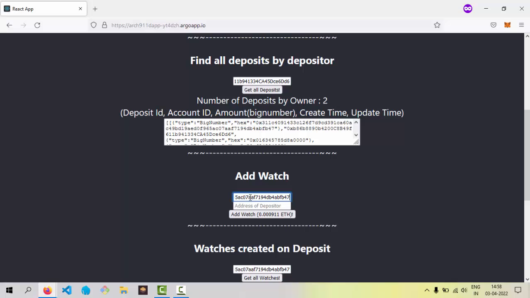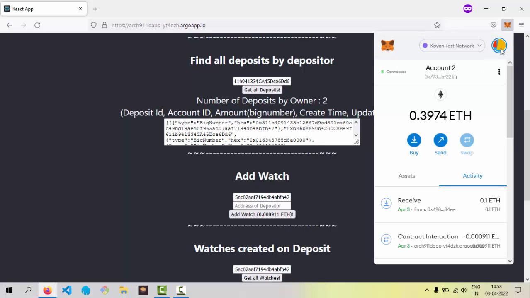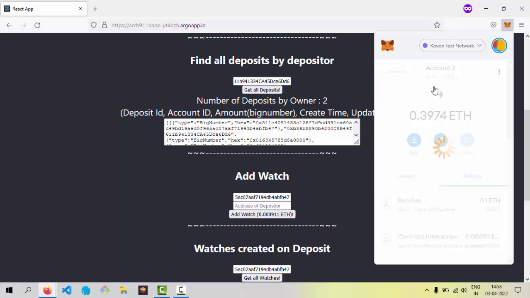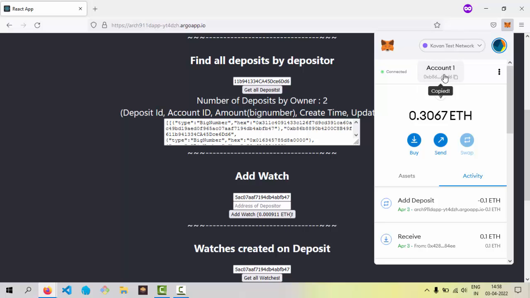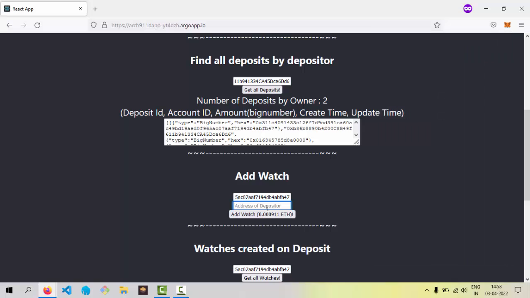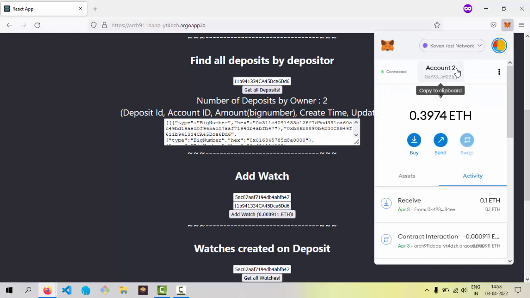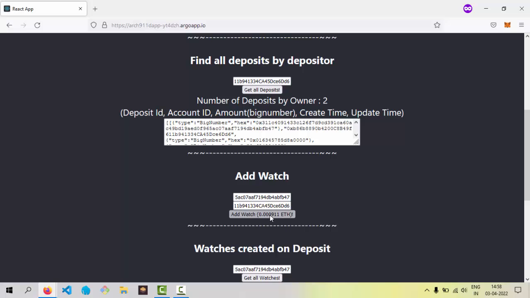So this is the deposit ID, and we have to enter the address of the depositor. So the account 1 address. This account created the deposit and is the owner of the deposit, so that address we have to enter. So I'm creating the watch as account 2.